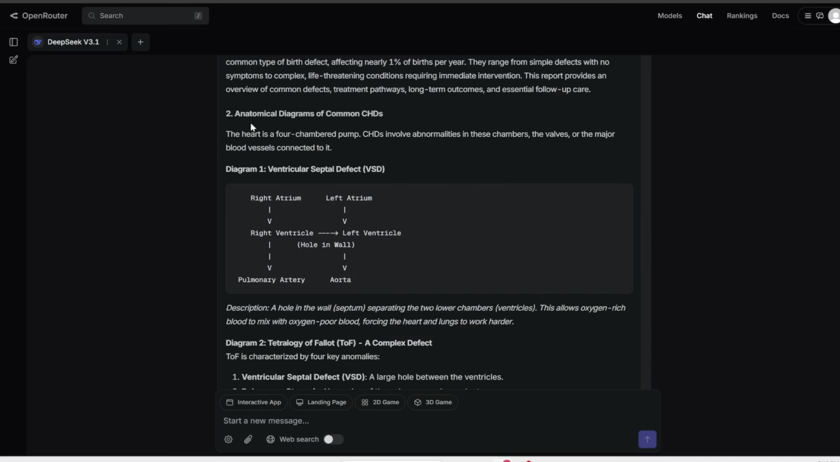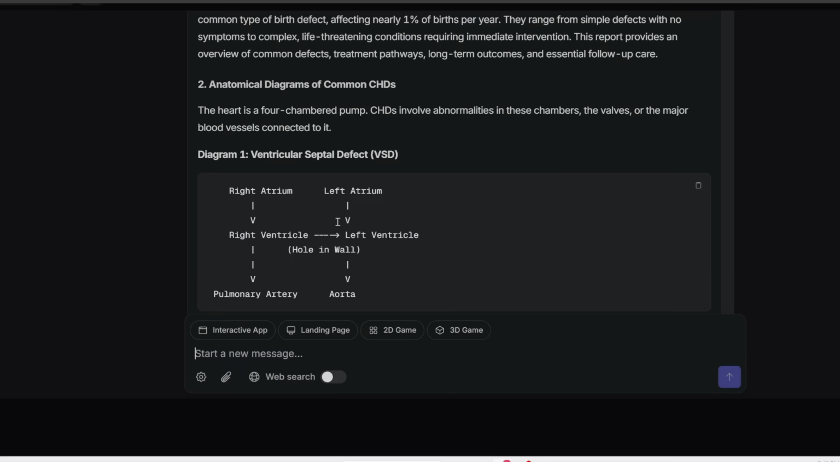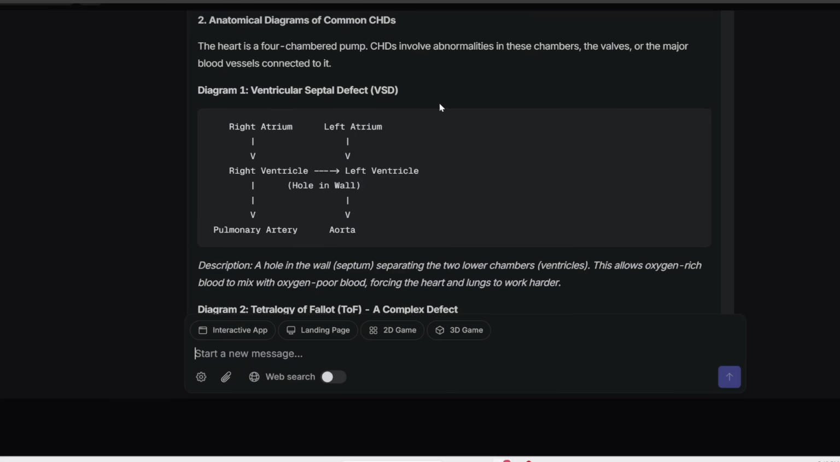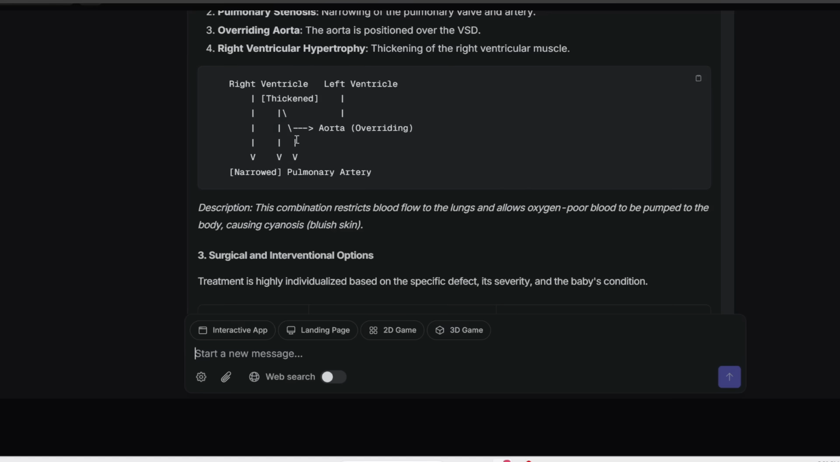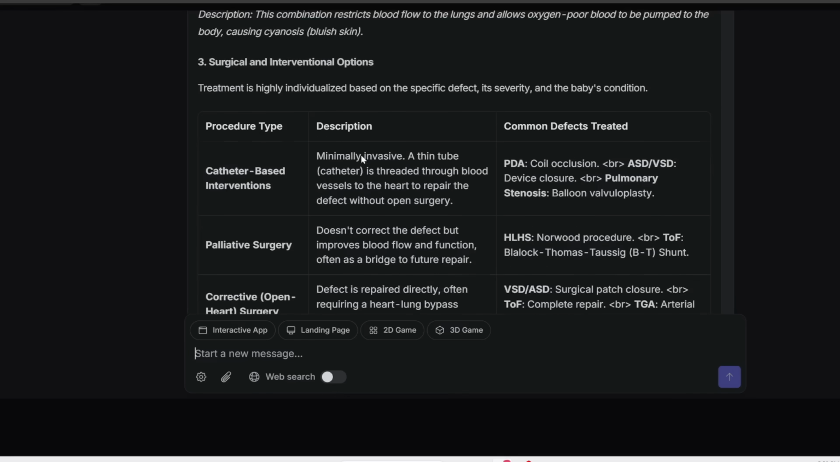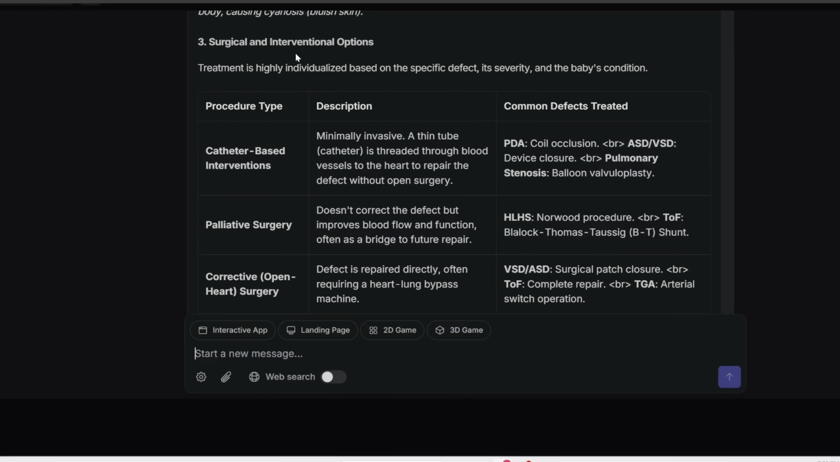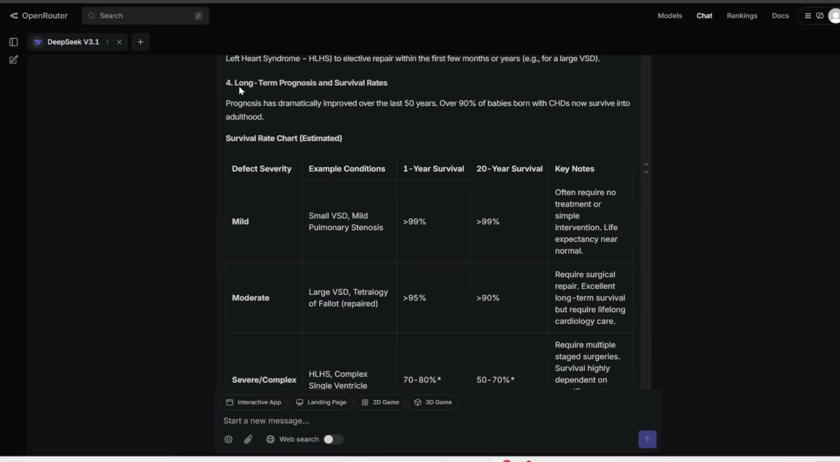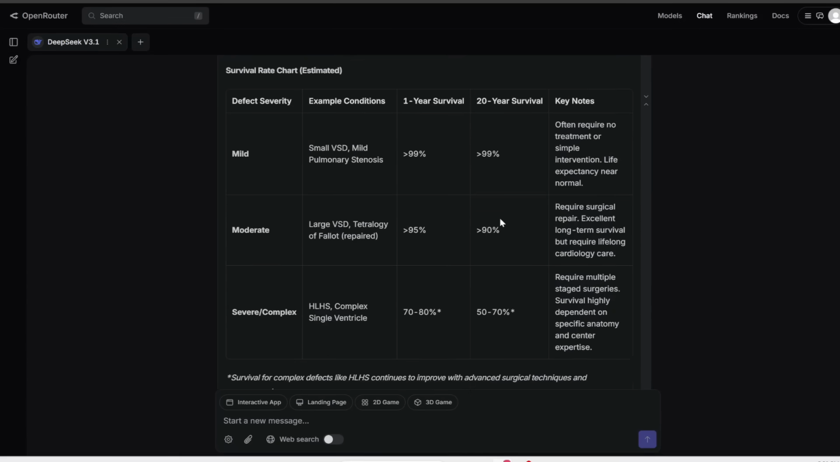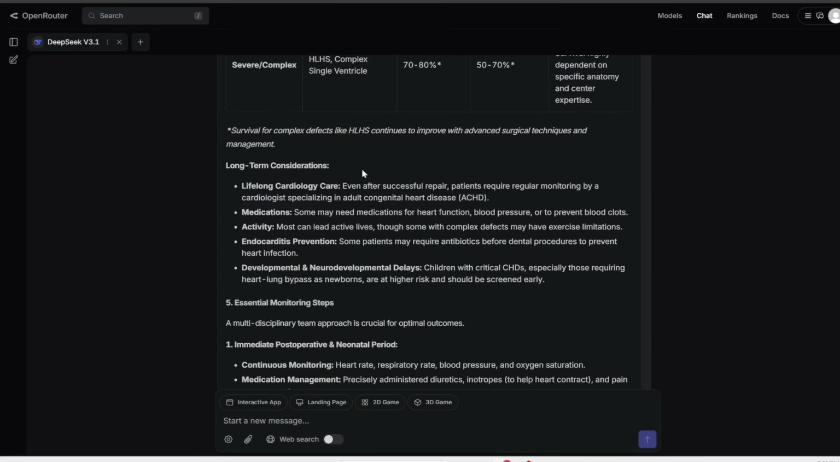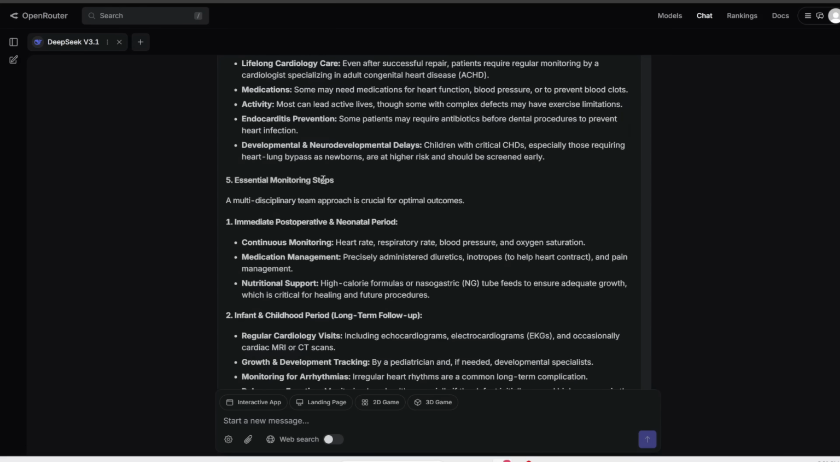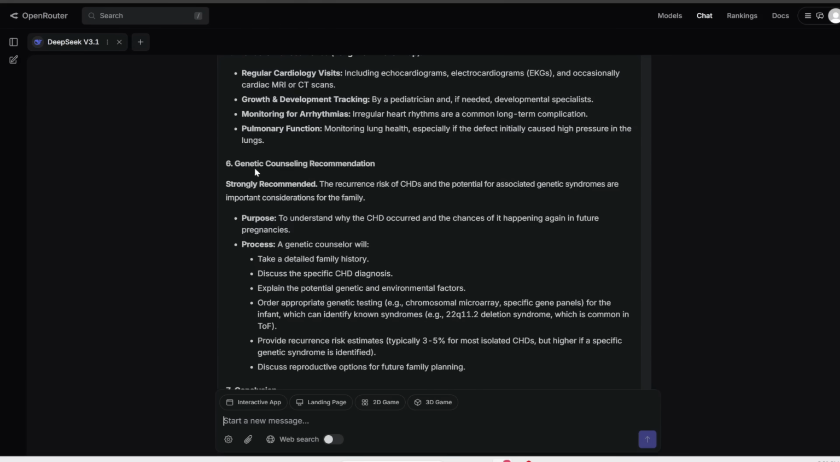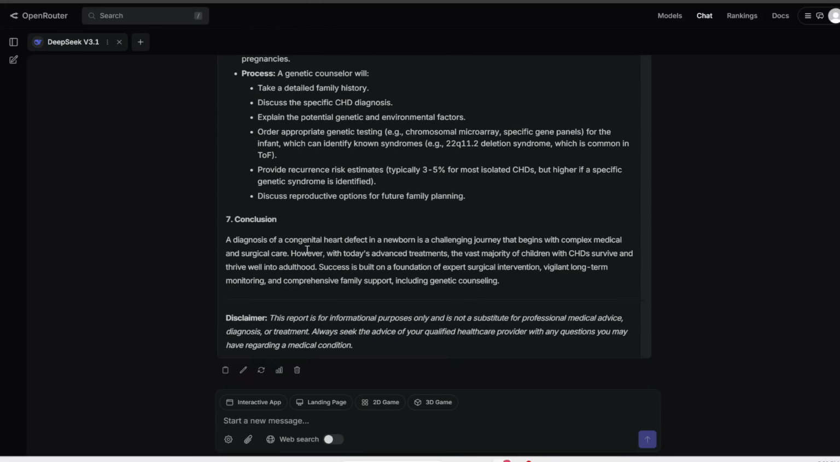Here is an anatomical diagram. Now, this can't generate an image, so it tried its best to create a diagram using text like this. And then here's another diagram, which it tried to illustrate like this. And then here's a table on surgical and interventional options. And then here is long-term prognoses and survival rates. So here's a nice table outlining everything. Long-term considerations, essential monitoring steps, and then here's some genetic counseling recommendation and a conclusion.